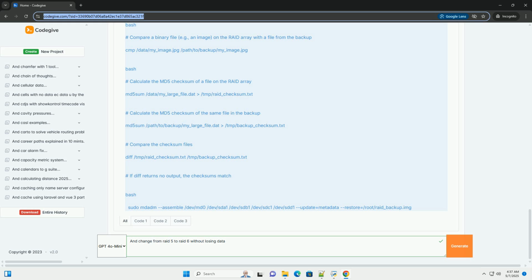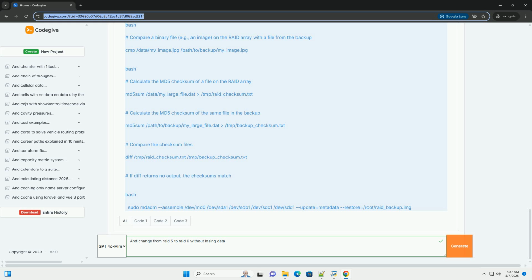The drives involved are /dev/sda1, /dev/sdb1, /dev/sdc1, and /dev/sdd1. U indicates all drives are active and synchronized. Next, get more detailed information about the array.